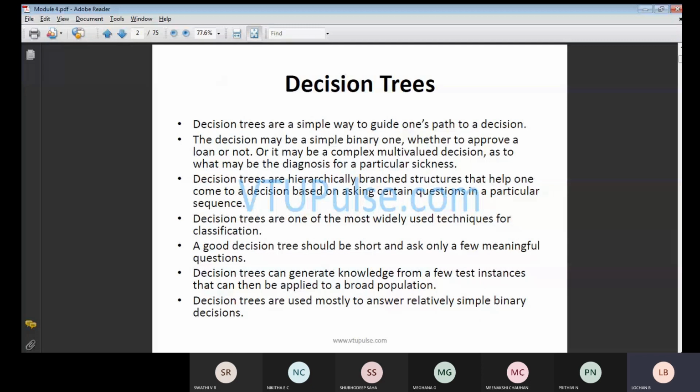The second point we were discussing: the decision may be a simple binary one, whether to approve a loan or not. If you want a loan, you go to the bank and tell the manager you want a loan. He will give you certain documents to prepare and bring.